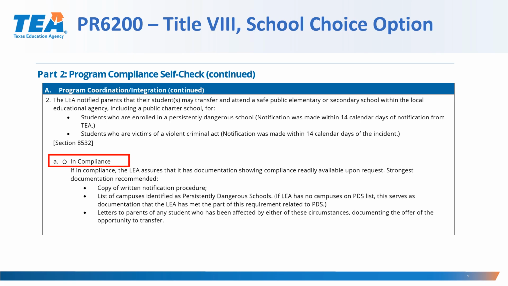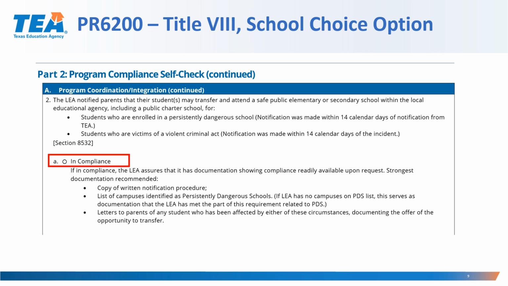Check in compliance if the LEA assures that it has documentation showing compliance readily available upon request. Strongest documentation recommended is a copy of written notification procedures and a list of campuses identified as persistently dangerous schools. If the LEA has no campuses on the PDS list, this serves as documentation that the LEA has met a part of this requirement related to PDS.